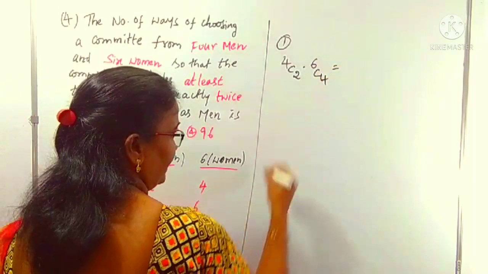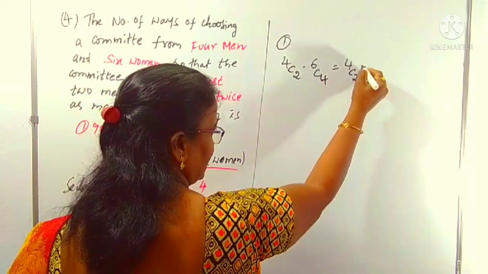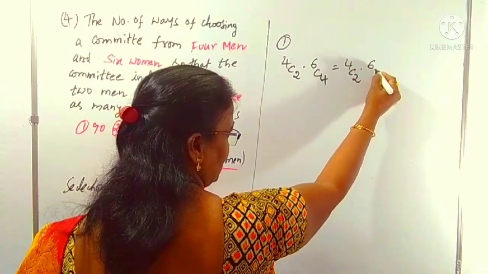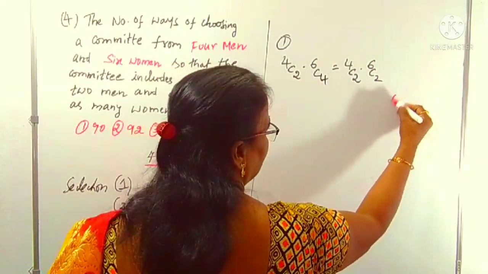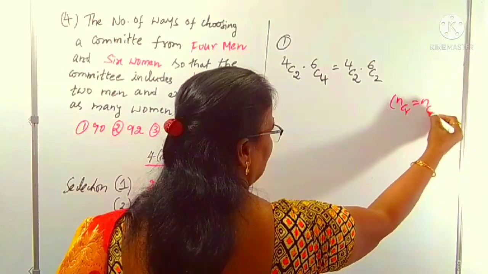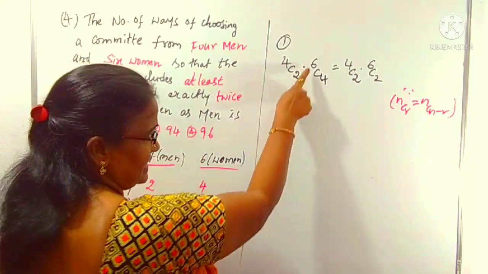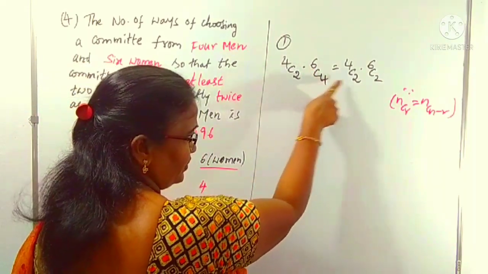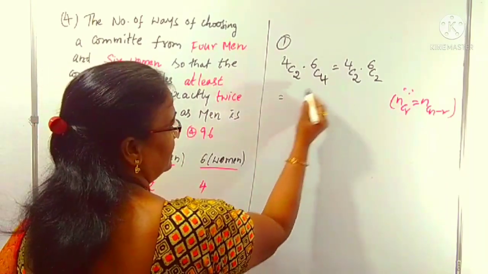So we can calculate this value. How much? Again, I am writing 4C2 into 6C4. Shall I write 6C2? I have given the hint to you. You know, nCr equals nC(n minus r). This step we are using here. 6C4, we can write 6 minus 4, which is 2. Calculation is minimized.